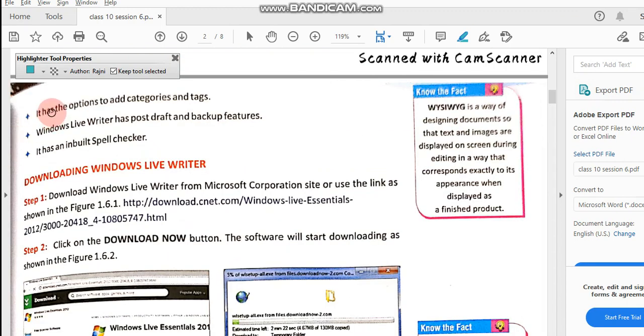It has the options to add categories and tags. It has post draft and backup features. It has an inbuilt spell checker, as you have in the online blog also.